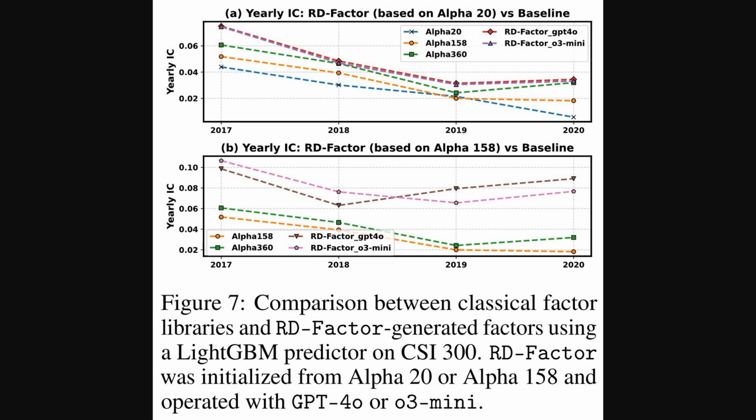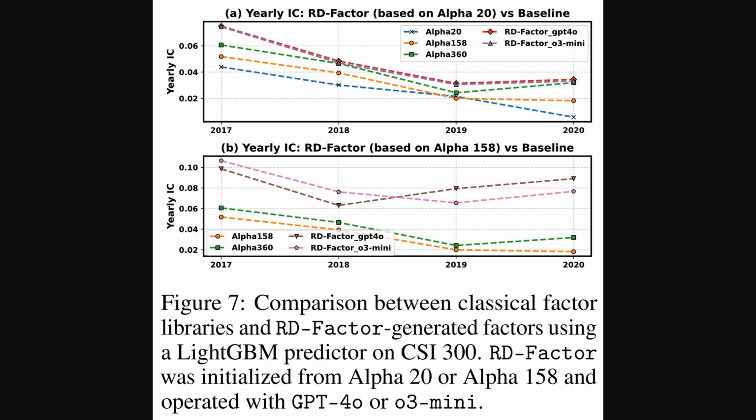So building on those impressive overall numbers, here gives us a year-by-year breakdown of the information coefficient. Remember, that's how well the factors predict stock returns, specifically for the R&D-Factor component. We have two charts. Chart A shows R&D-Factor when it's initialized with a basic set of factors called Alpha 20, and chart B is when it starts with a more complex set, Alpha 158. Both compare against standard factor libraries.